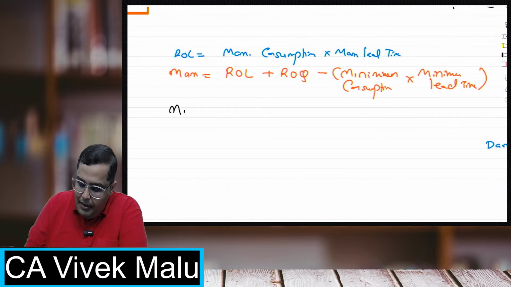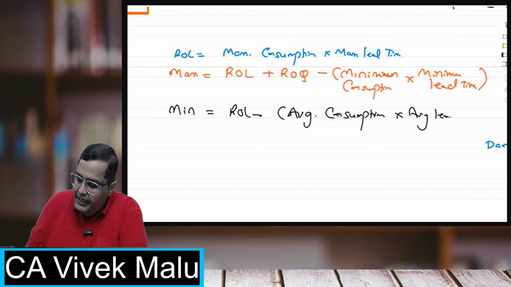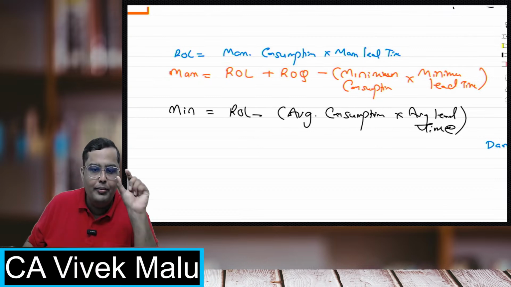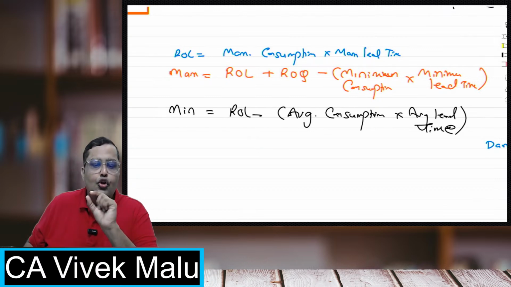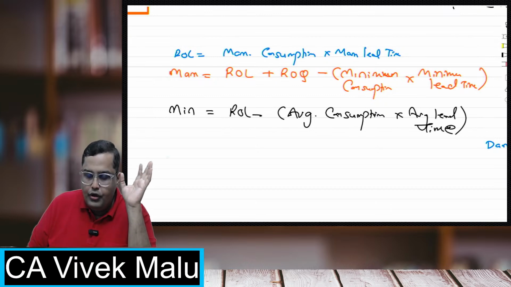Now coming to minimum, in minimum we have average. ROL minus average consumption into average lead time. Beta, for average consumption or average lead time, we can use the word normal also: normal consumption into normal lead time. Average and normal is the same. I hope everybody is clear with this.